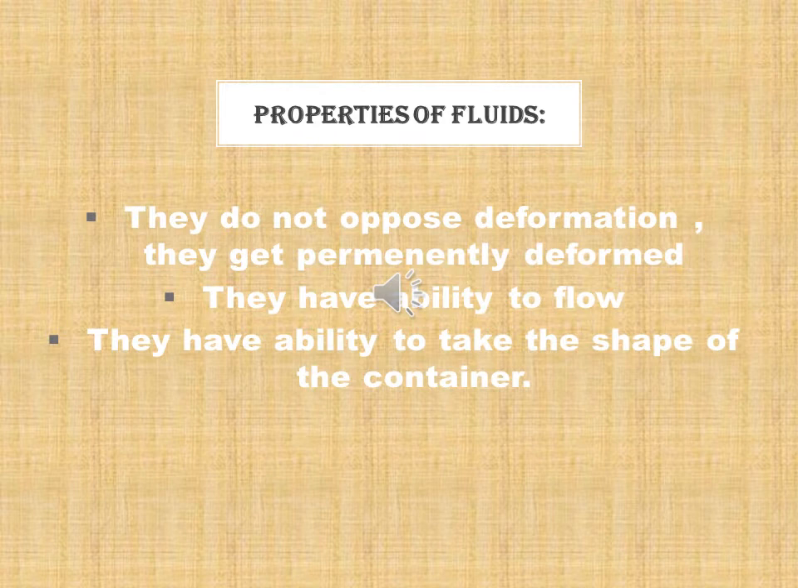As we have learned in the definition of fluid, anything that can flow is a fluid. So the ability to flow is a property of fluids, and the second property deals with the definition of fluid itself. The third one is that they have the ability to take the shape of the container. When you pour any liquid into any container, vase, or glass, it will take the shape of that container. So these are the properties of fluids, which are very easy. First, they do not oppose deformation because they get permanently deformed. Second, they have the ability to flow. Third, they have the ability to take the shape of the container.